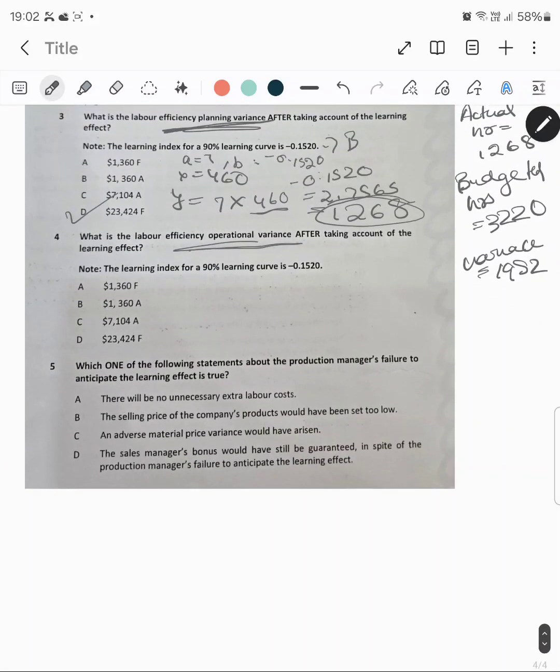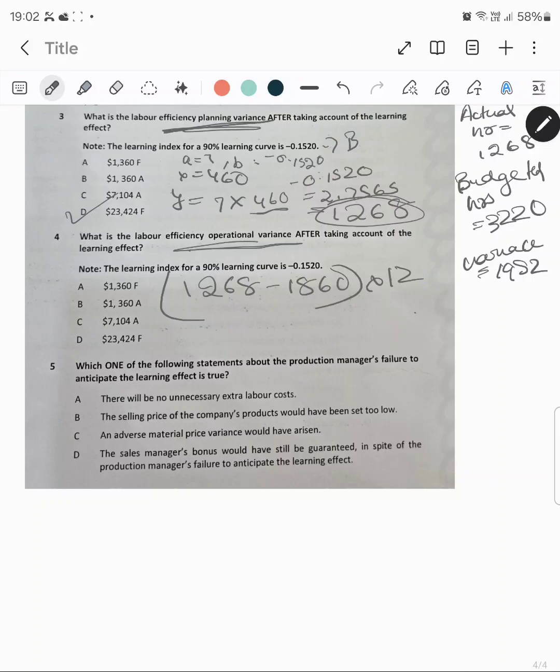So it is quite simple. We'll have to do it the same way. Again my x is 0, so we do not need to do anything. We just need to subtract 1268 minus 1860 and then multiply it by the wage rate.